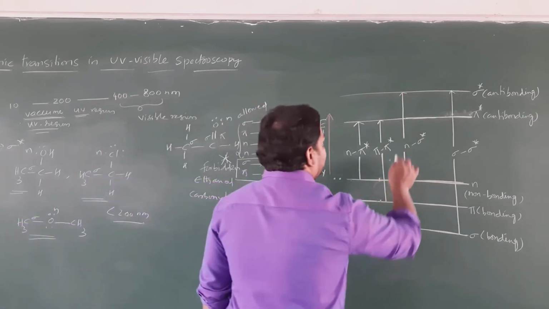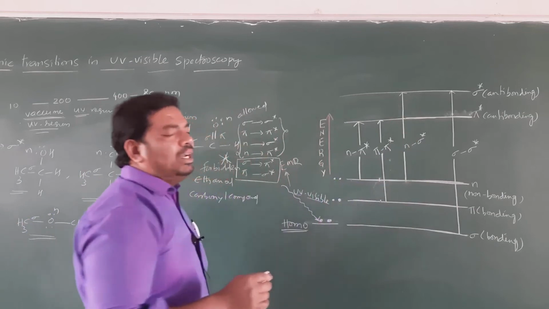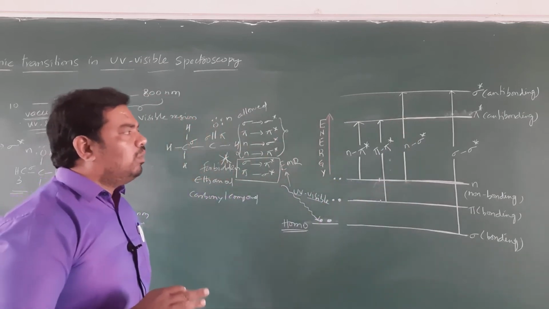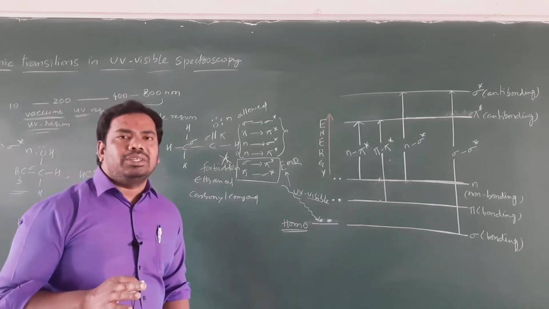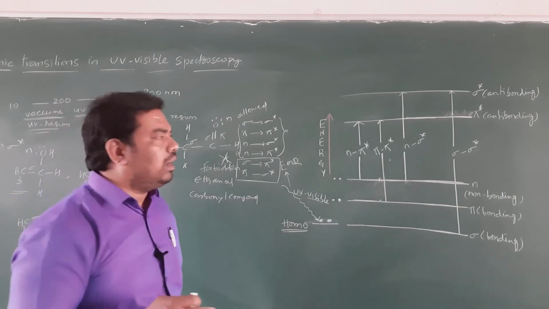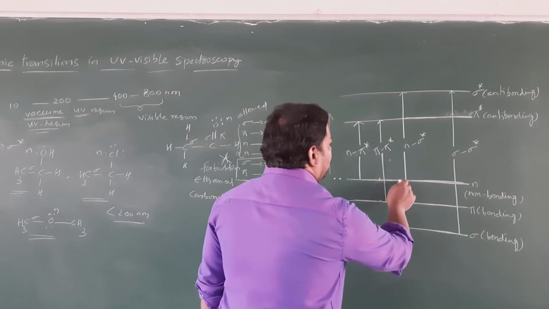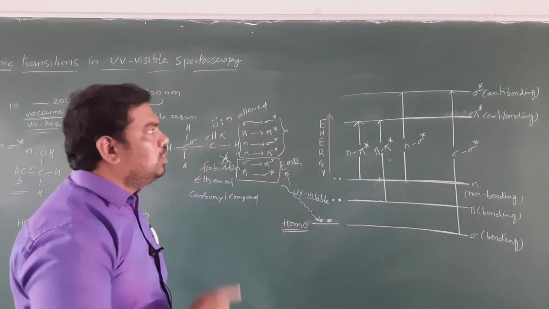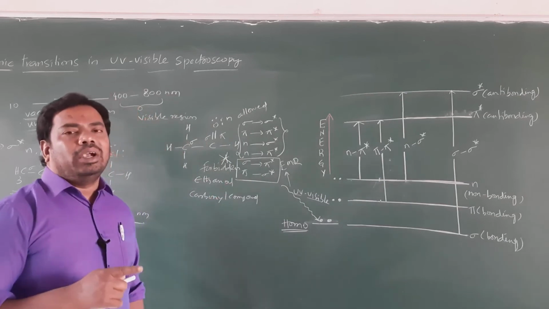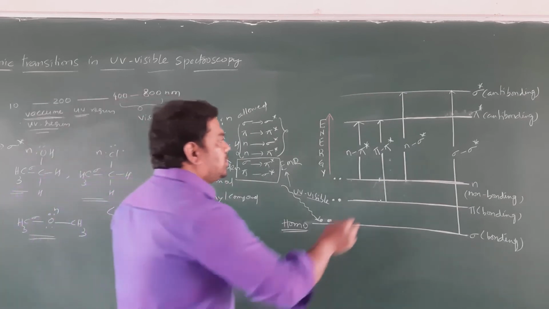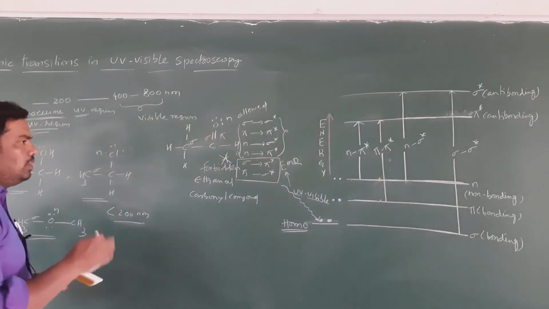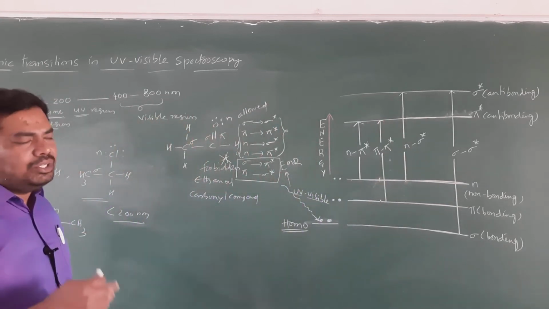Clear, student? The transition of an electron from a non-bonding molecular orbital to a sigma star anti-bonding molecular orbital is called n to sigma star transition. So this is also a high energy transition.